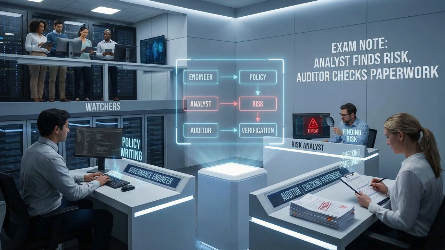Finally, you have the watchers. The governance engineer writes the policy. The risk analyst identifies the threats, and the auditor verifies that you actually fixed them. Make sure you know the difference for the exam. The analyst finds the risk. The auditor checks the paperwork.